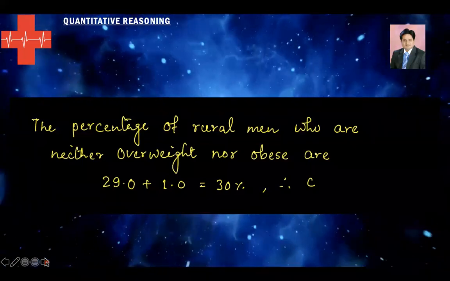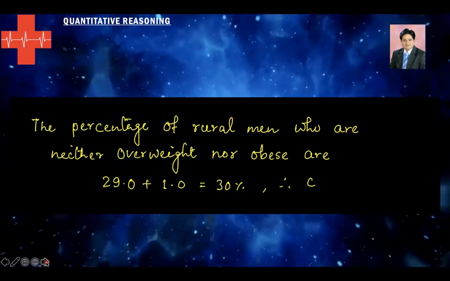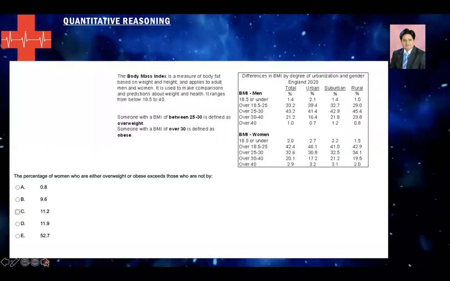So here comes the detailed solution. The percentage of rural men who are neither overweight nor obese, that's 30%, option C.